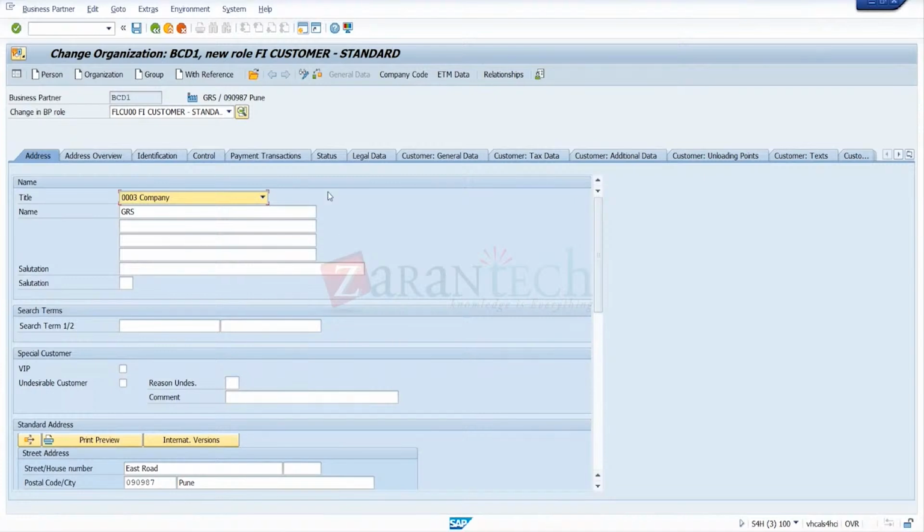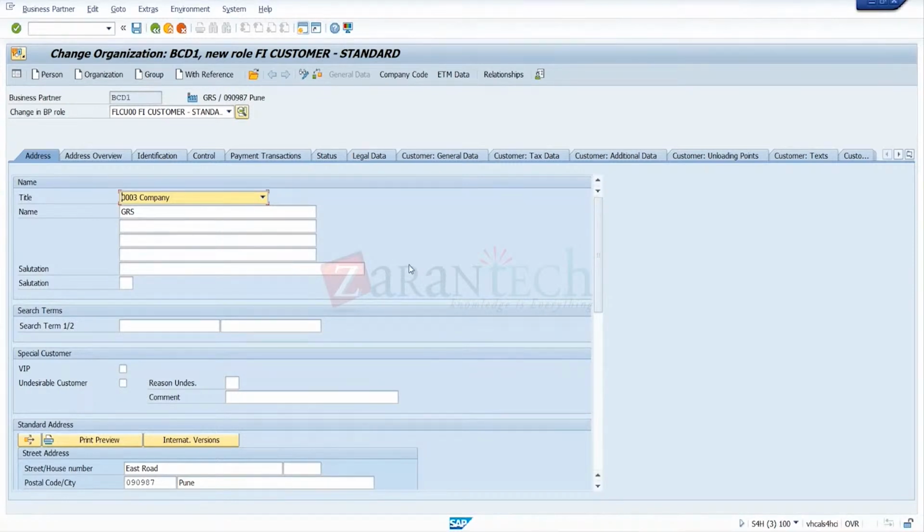This detail is common for both the customer role as well as the finance role. This is a general rule applicable for all the masters, like the sales area data or company code data. If you make a supplier master, it will be the same thing. If you change the role to supplier, again we get the same common data.